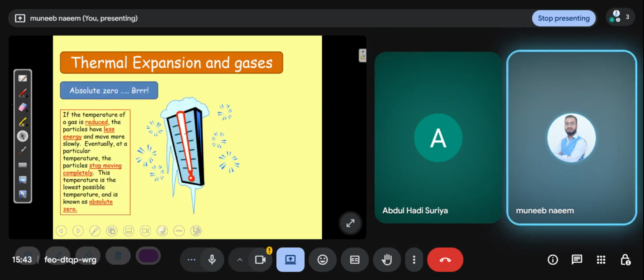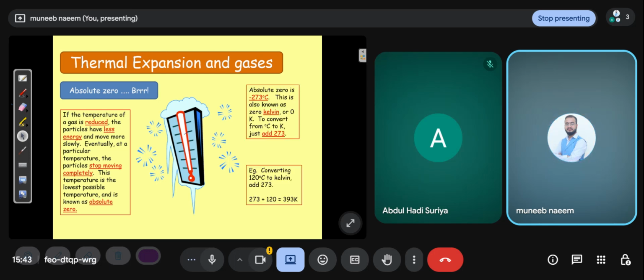Thermal expansion in gases. Absolute zero means if the temperature of a gas is reduced, the particles have less energy and move more slowly. Eventually, at a particular temperature, the particles stop moving completely. This temperature is the lowest possible temperature and is known as absolute zero, as I told you in the previous slide.